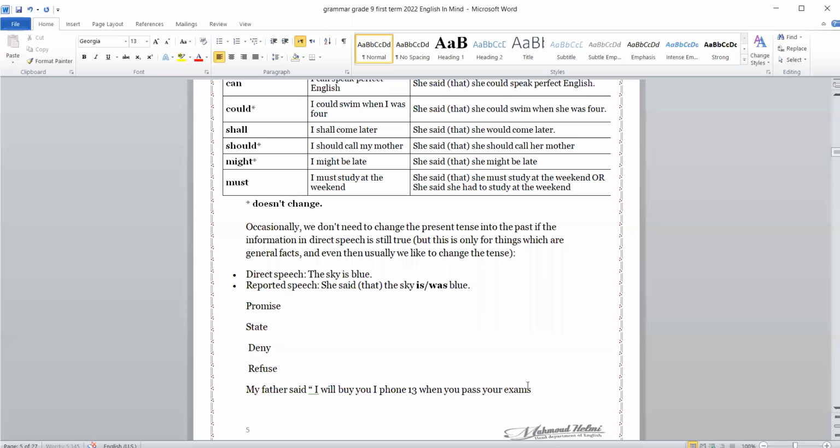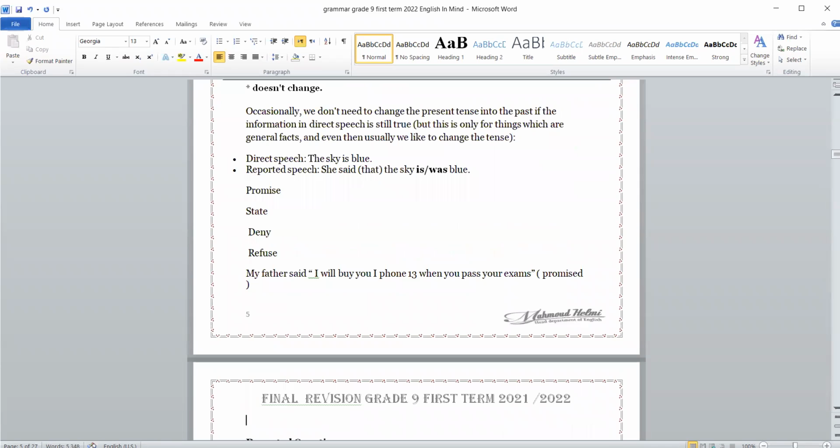You pass your exams, okay? And he asked me to use promised. When you have a sentence like this: my father said, I will buy you iPhone 13 when you pass or if you pass your exams. Here he wants me to change the introductory verb said to promise. If he asked me to change this, a sentence like this, it will be like this.